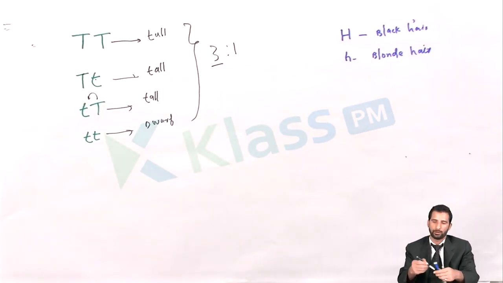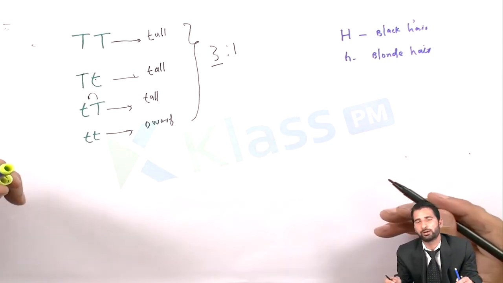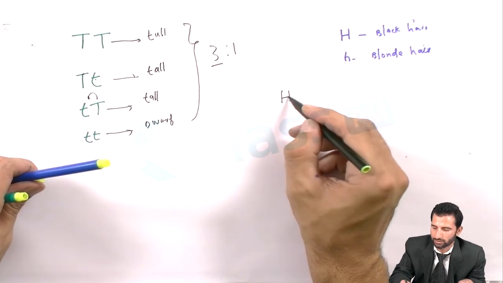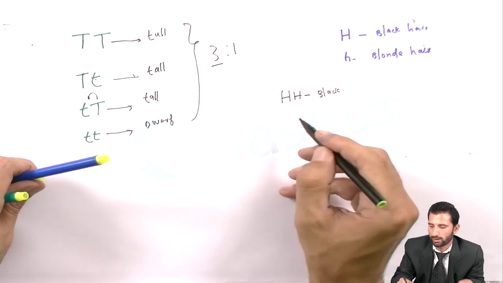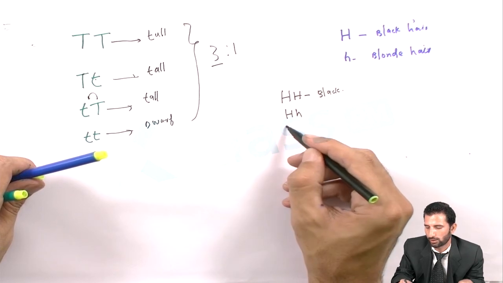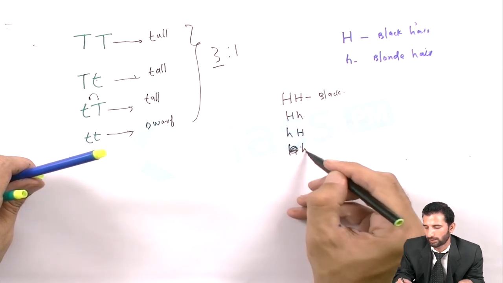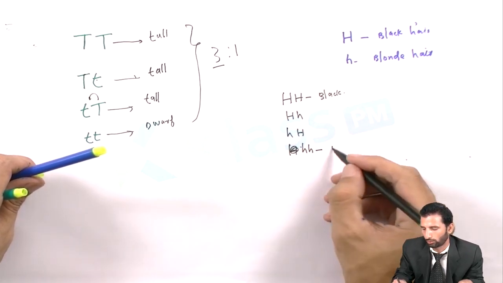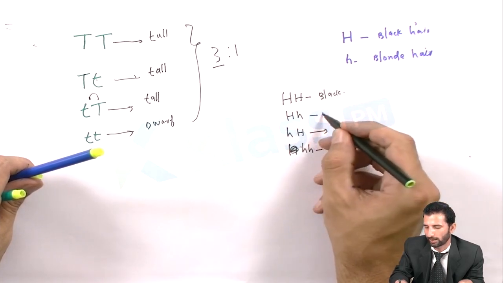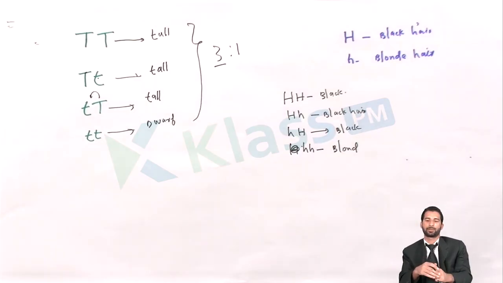So as I explained earlier, genes work in pairs. So H would be black, and next capital H, small h, then small h, capital H, small h, small h. You know this would be black, this would be black, and this would be blonde. This is the simple case.